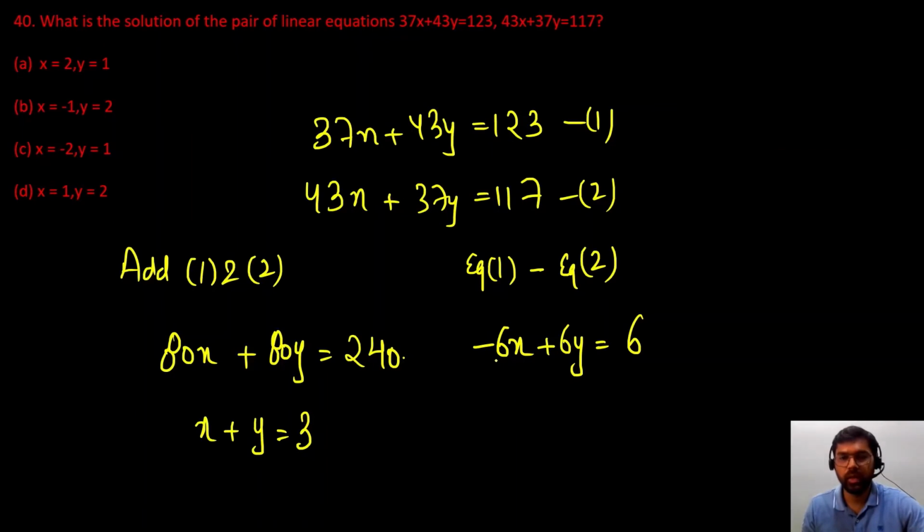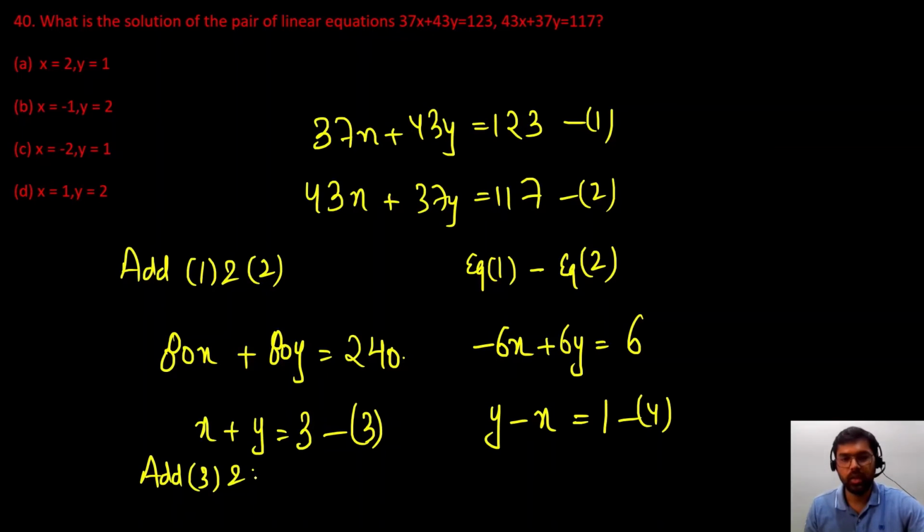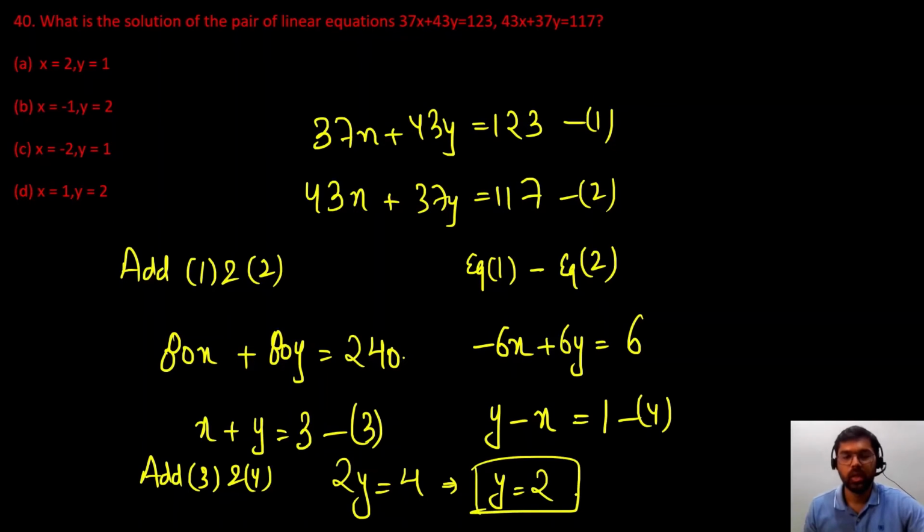If we take 6 common, this will become y minus x's value is equal to. Now again, these are two equations, 3 and 4. So coefficients of x are the same and opposite in sign. So again add equations 3 and 4. So x and x will cancel out. y and y will give me 2y. 3 plus 1 will be 4. That implies y is equal to 4 by 2, which is 2. Now substitute the value of 2 in any of these equations. So x will be 3 minus 2, which is 1. So the answer is option D.